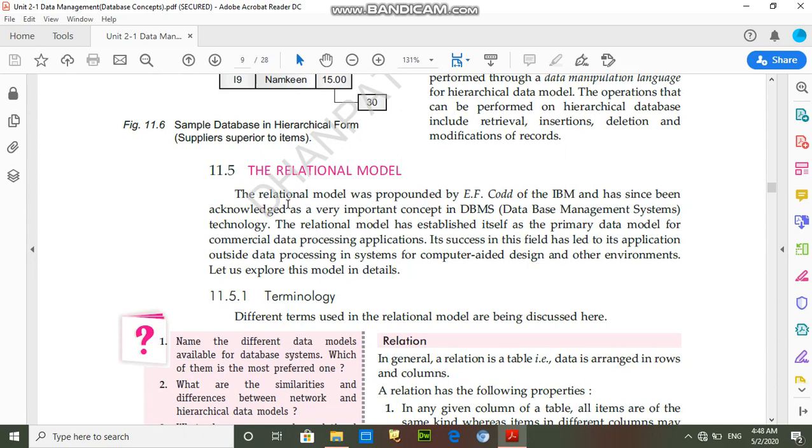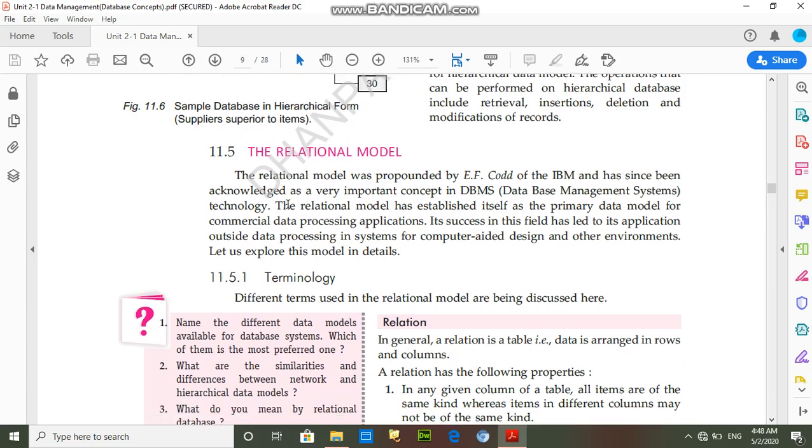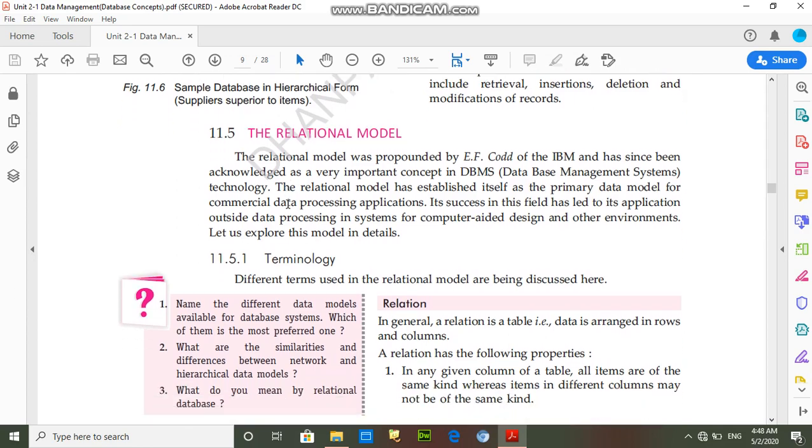Students, in class 12 we have to study only the relational data model. So I am going to explain the relational data model in brief. This relational data model was discovered by E.F. Codd of IBM, and the terminology of the relational data model.